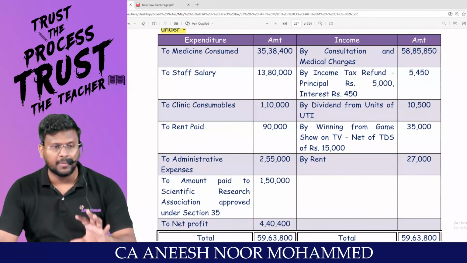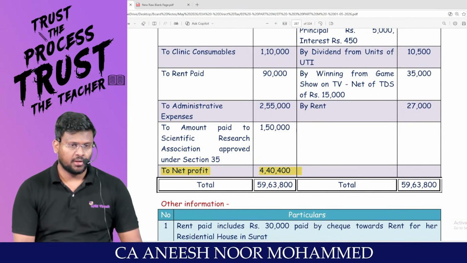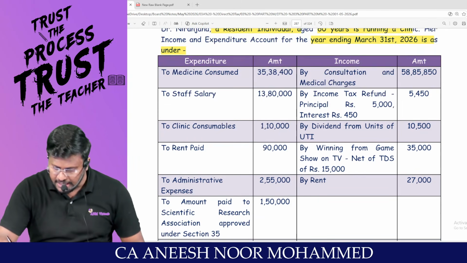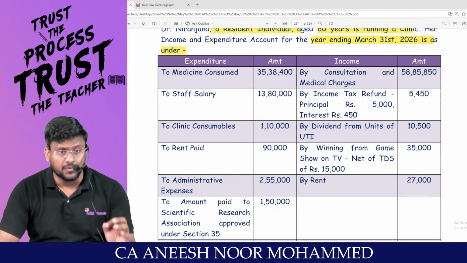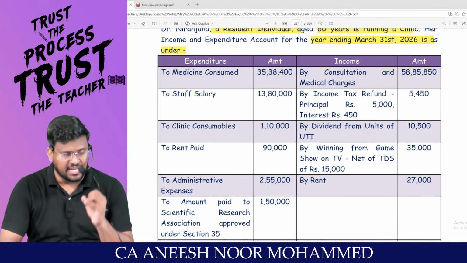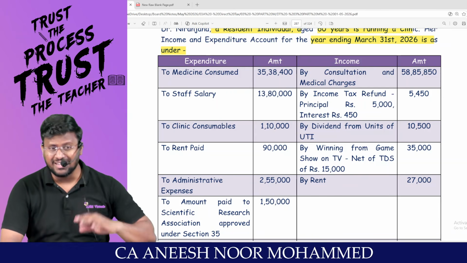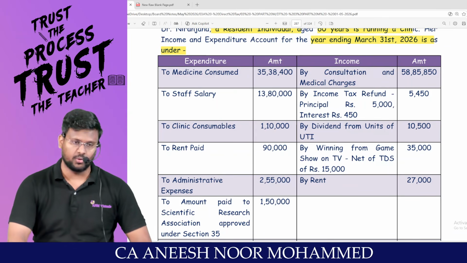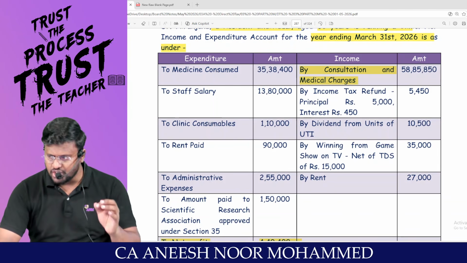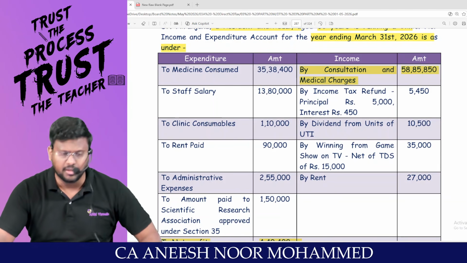This is the income and expenditure account. My dear lovable students, this is the net profit given. Always we have to start the PGBP with the net profit, and we have to eliminate the impurities from the P&L account. The impurities in the sense, sometimes other heads of income like salary, house property, capital gain, IFOS would have been credited and debited to the P&L account. For example, consultation and medical charges is a PGBP income. It has to be credited in the P&L account. It has been properly credited in the P&L account.